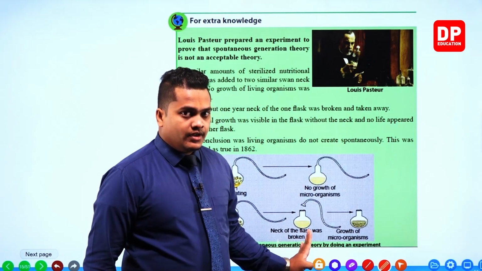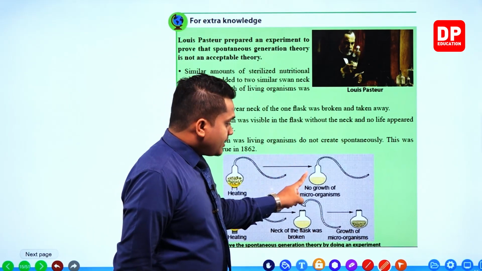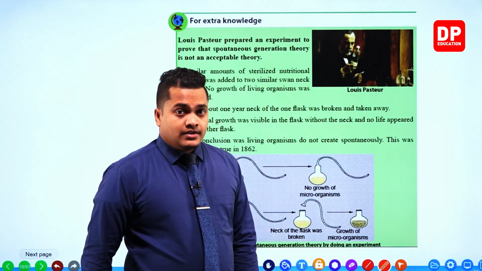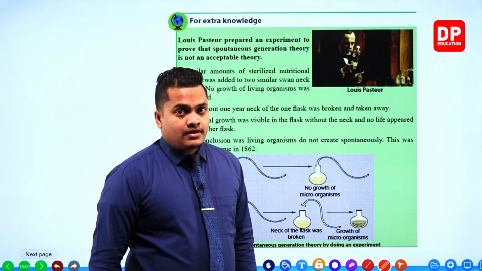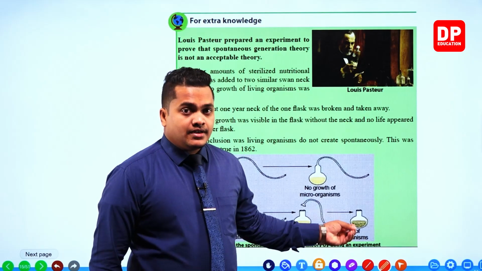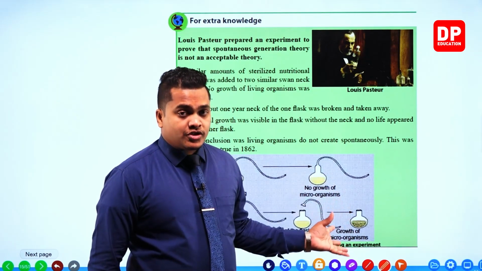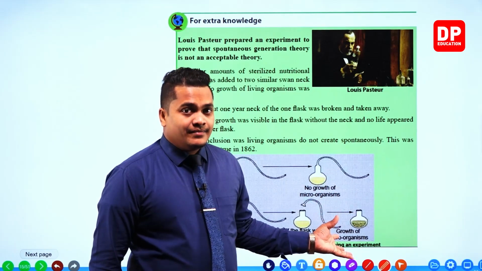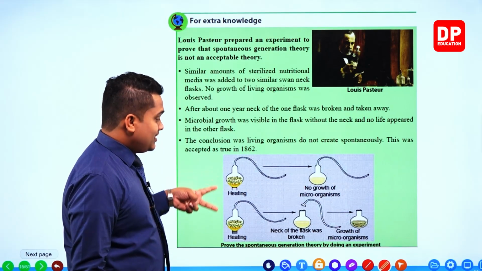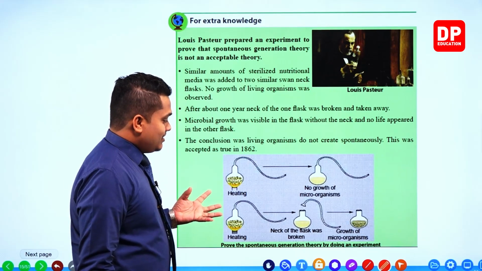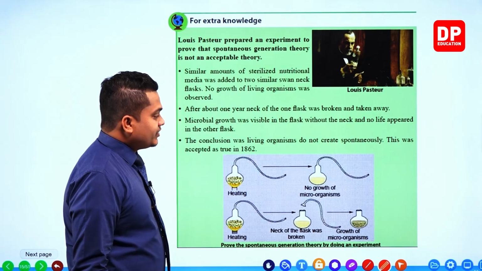However, within the sealed flask, you won't be able to observe microorganisms. The same nutritional media was added, and both have been sterilized. Sterilization means you can heat these things without any trouble.